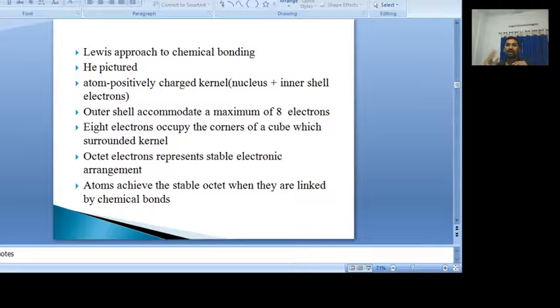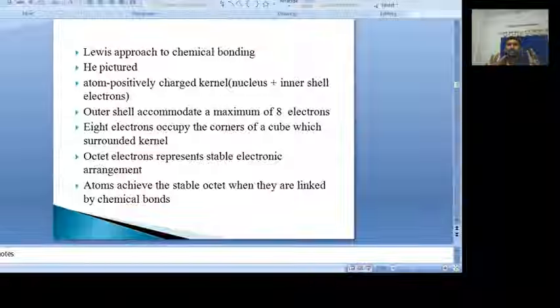Except for the outer shell, the rest of the atom was treated as a positively charged kernel. He also said the outer shell can accommodate a maximum of 8 electrons, and these 8 electrons occupy the 8 corners of a cube around the positively charged kernel, that is the atom.